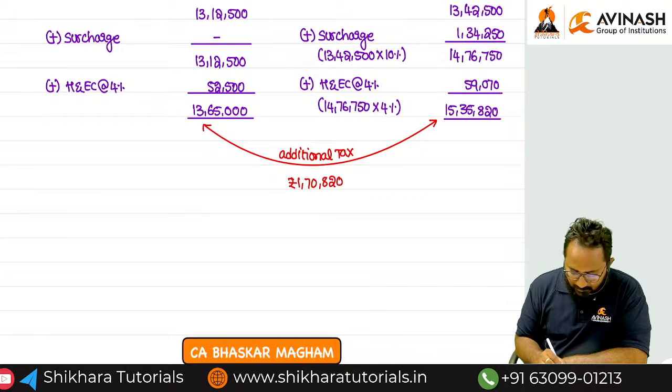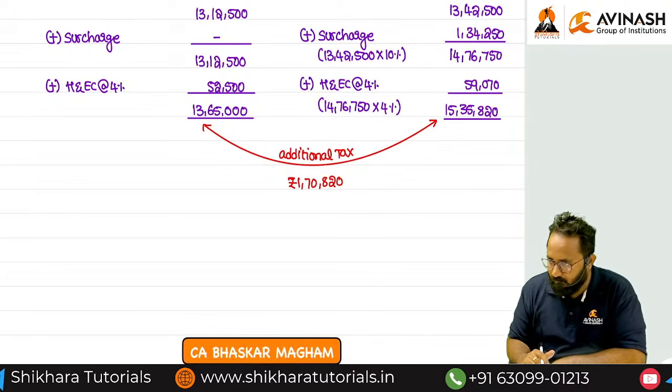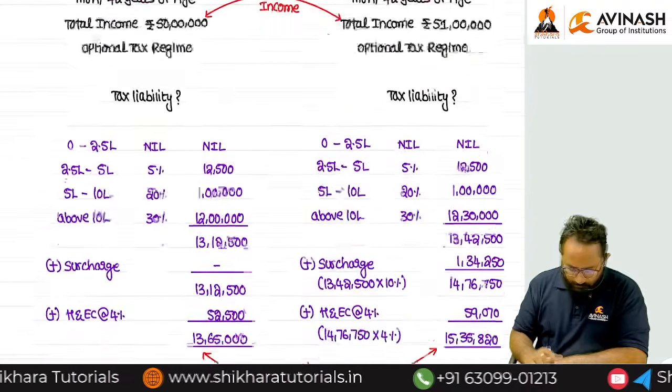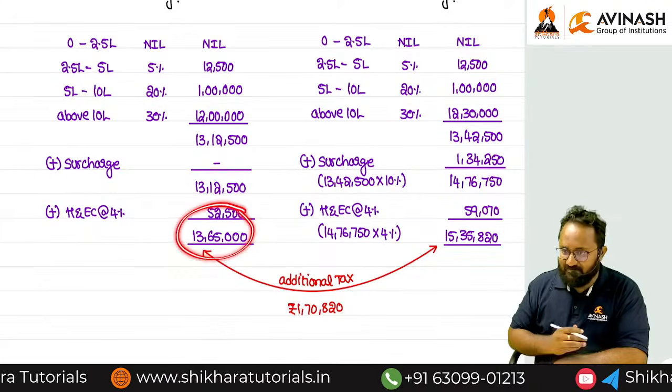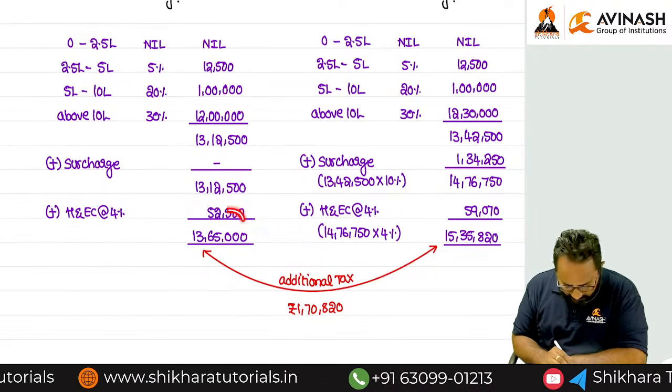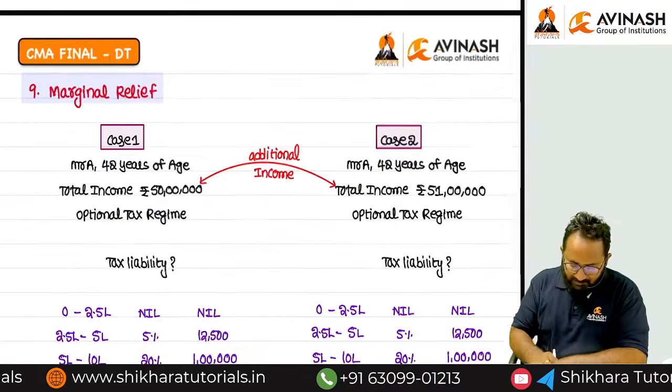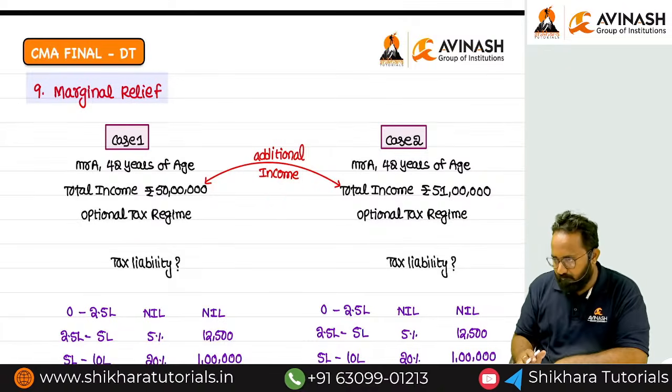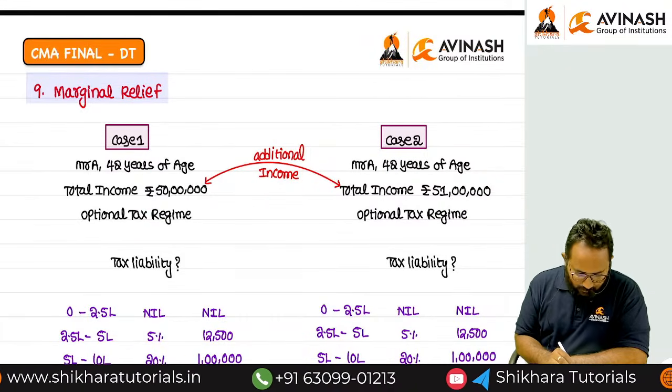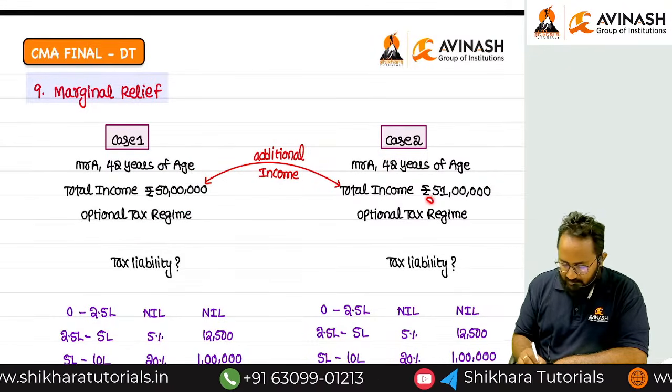1,70,820. Is this a burden or not? Up to 50 lakh, you are saying only 13,65,000. I will pay this and I will give you whatever additional I earn. Because you are saying more than 50 lakh income I earn.